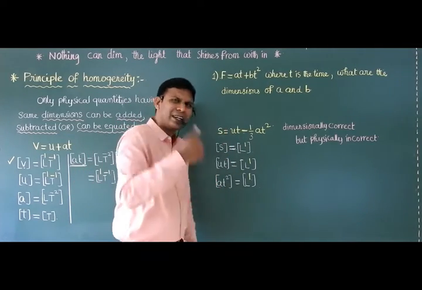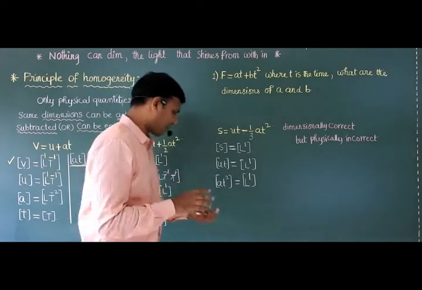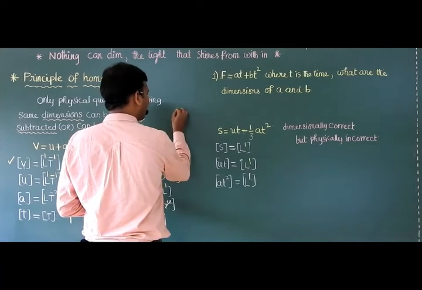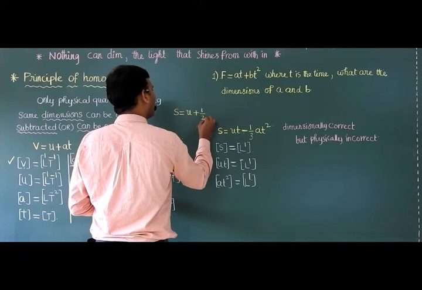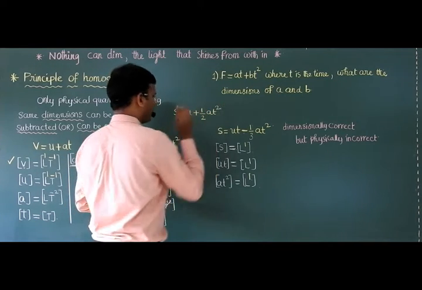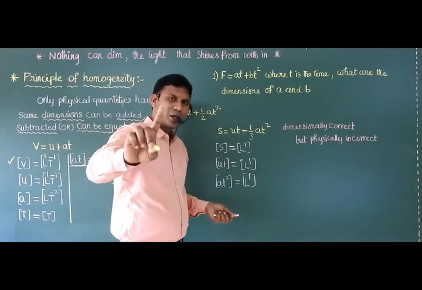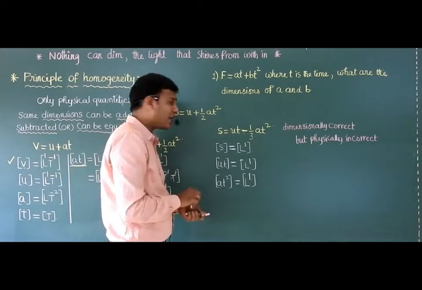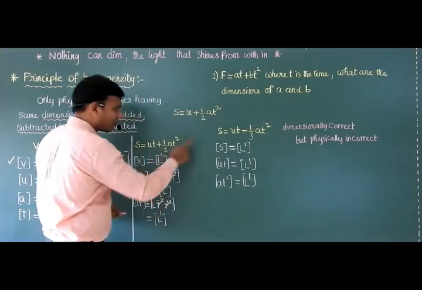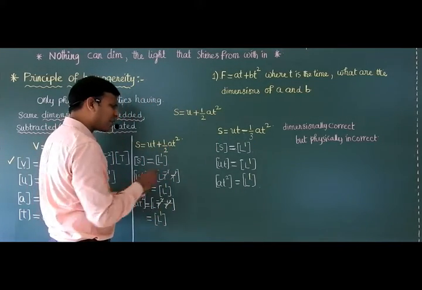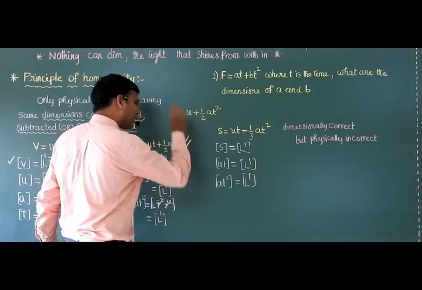Okay, so dimensionally wrong, physically also wrong, sir. For example, you can take the same equation like this: S is equal to u plus half at square. Then is this equation dimensionally correct? No, it is not correct dimensionally. It is not correct physically either. Are you following? See, you just compare these three equations. S is equal to ut plus half at square: dimensionally correct, physically correct.